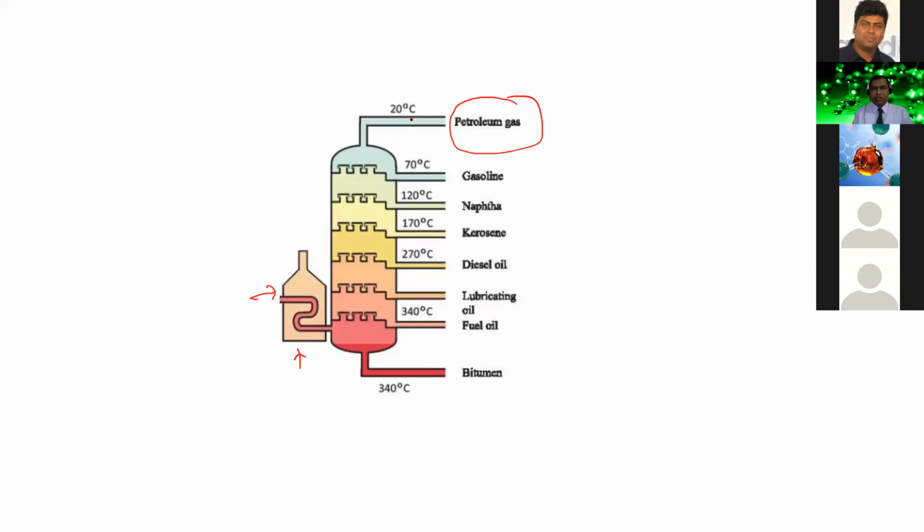At 20 degrees Celsius, petroleum gas will come out. At 70 degrees Celsius, we get gasoline. At 120 degrees Celsius, we get naphtha, which has a different composition. At 170 degrees Celsius, we get kerosene. At 270 degrees Celsius, we get diesel oil. At 340 degrees Celsius, we get lubricating oil. And at temperatures greater than 340 degrees Celsius, we get very long chain hydrocarbons, known as bitumen.